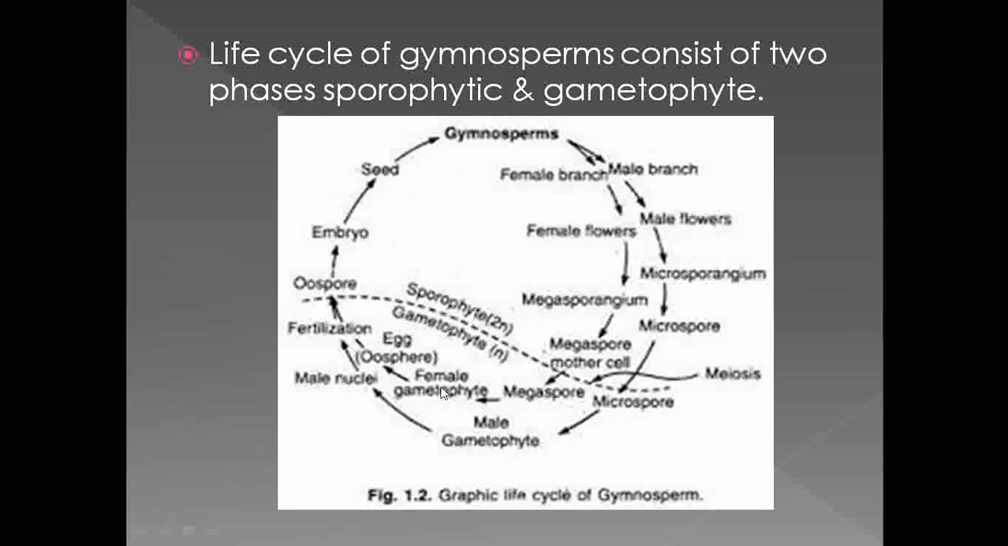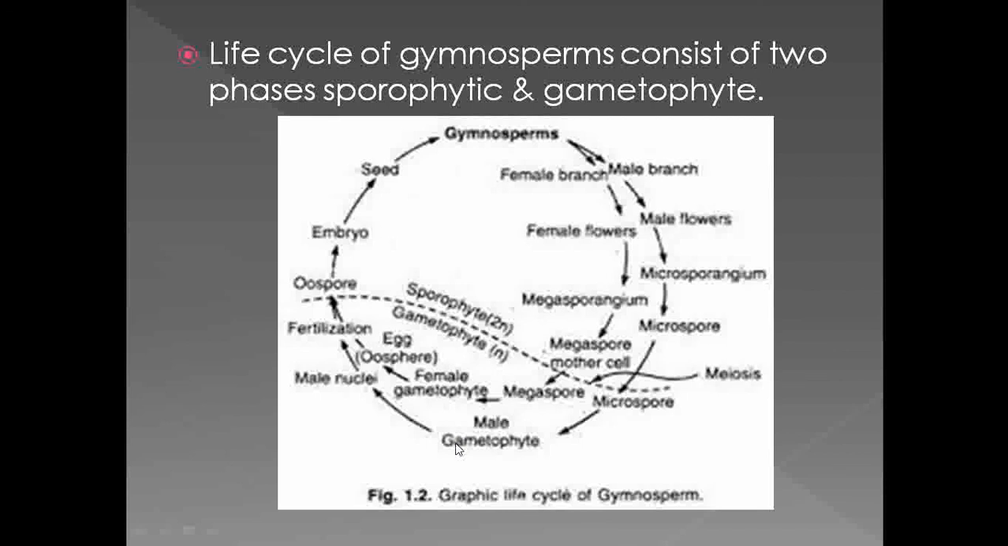So these are the two phases of the life cycle present in the gymnospermic members. This half part, up to the formation of megaspore and microspore, is the diploid phase, and that phase is called the sporophytic phase. And whenever there is a formation of male gamete and female gamete, there is a development of the haploid phase, and it is called the gametophytic phase.